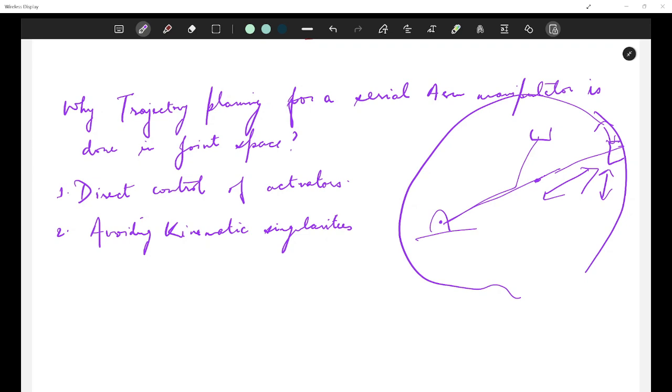Okay? Now, the other possible reason is computational simplicity. In joint space, we only need to compute and interpolate joint velocities, positions and accelerations. Cartesian space planning requires inverse kinematics at every time step. I told you, right? At every step, we'll have to calculate inverse kinematics and get the joint angles, which can be complex and computationally expensive. So that is a problem.